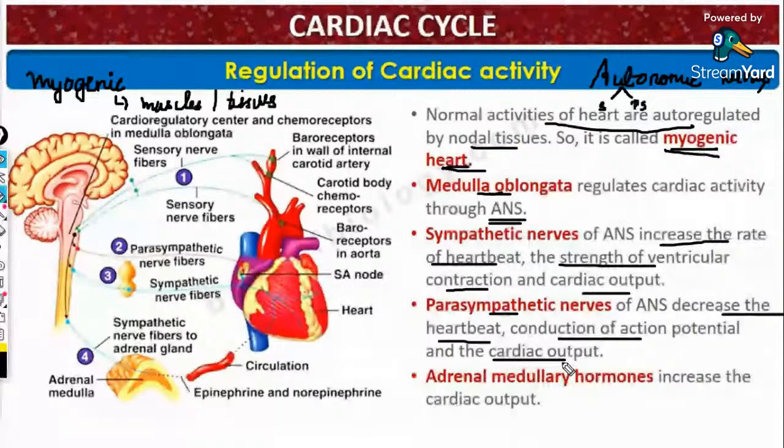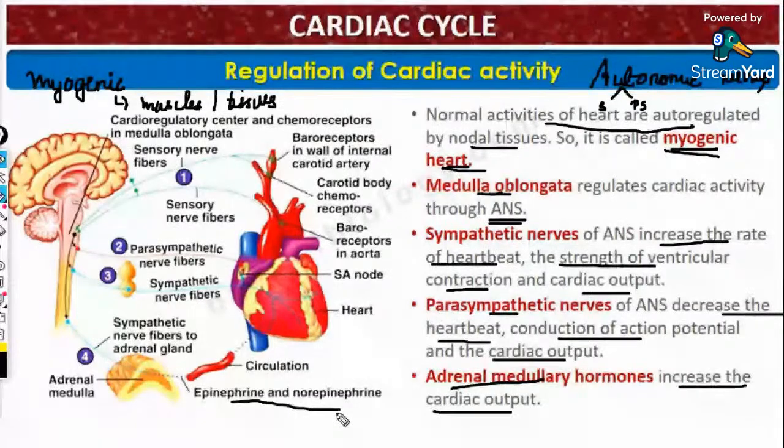Hope that is fine. So adrenal medullary hormones increase the cardiac output. The adrenal medulla secretes specific hormones called epinephrine and norepinephrine, and those regulate or increase the cardiac output.